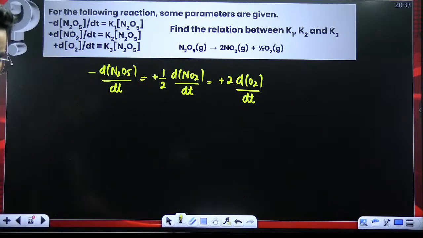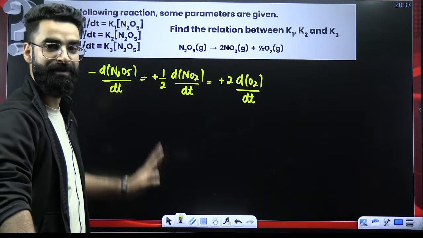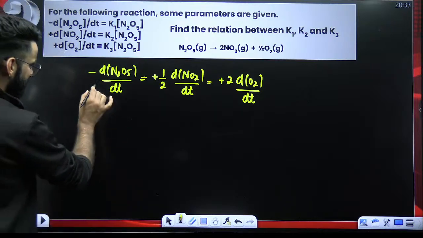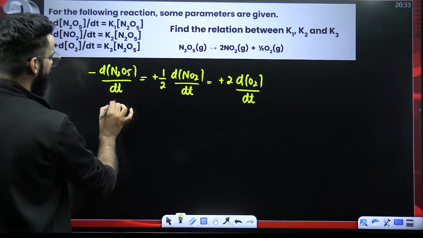This is something which I call the differential form of rate. Now, my dear students, look at this particular term, minus d of N2O5 by dt.